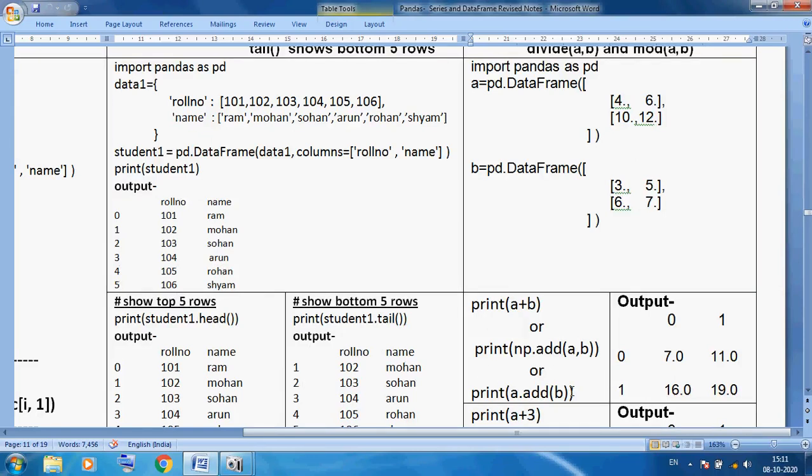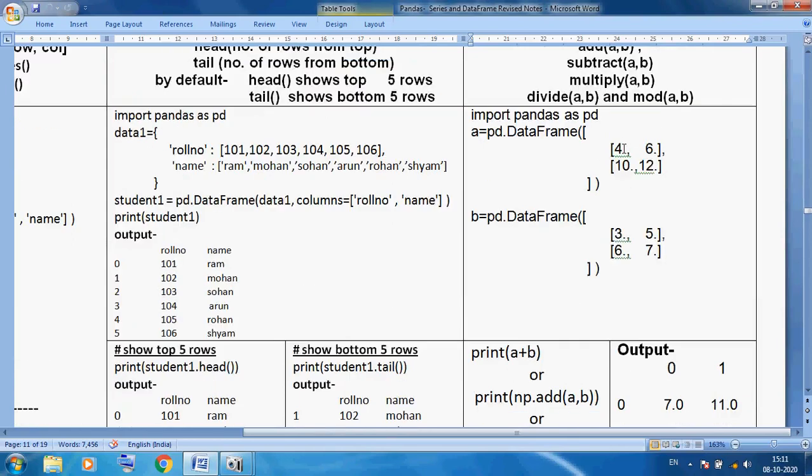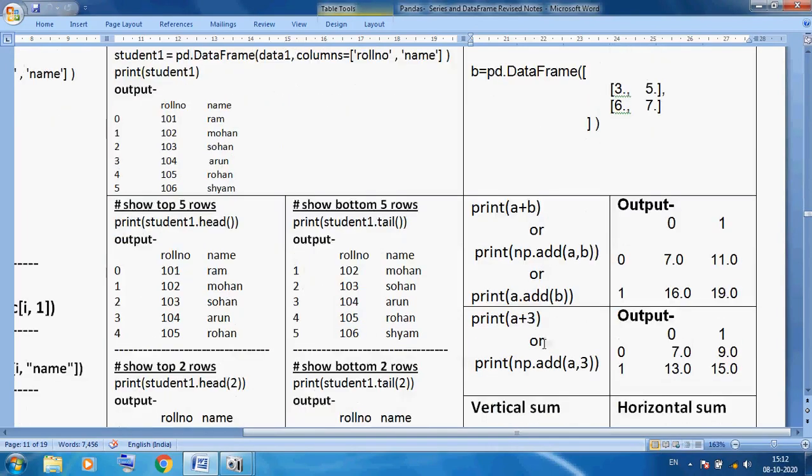Suppose you perform a scalar operation with a single value, a plus 3. That means 4 plus 3, 6 plus 3, 10 plus 3, 12 plus 3. You can see this is our result, every value plus 3. The same thing works with np.add of a comma 3, so each value is increased by 3.